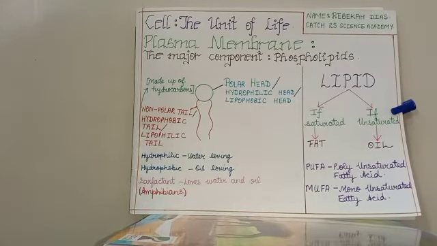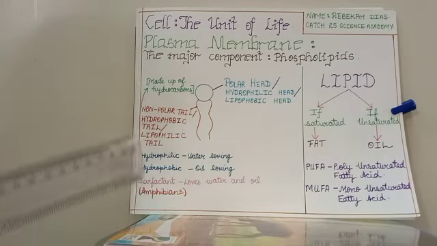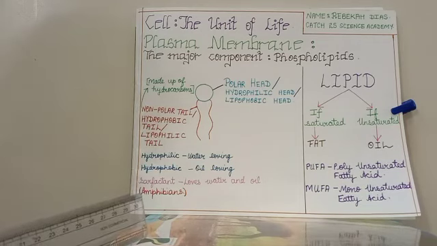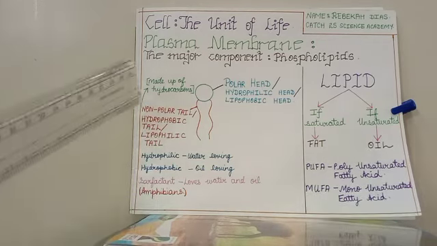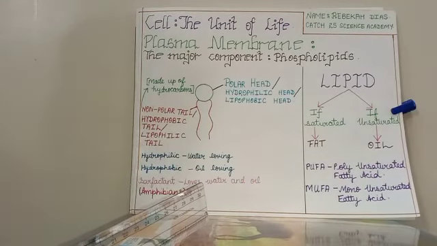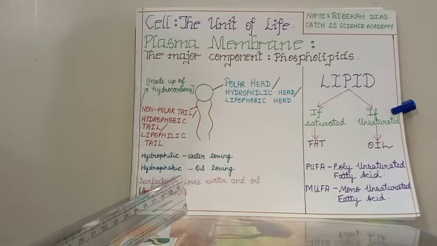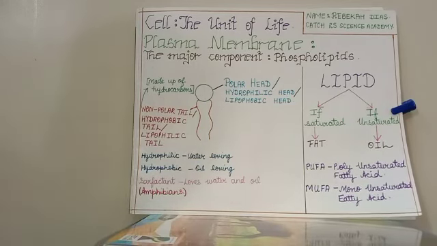Now for more knowledge, the outermost layer in a plant cell is known as cell wall, and under the cell wall we have the plasma membrane, which is also known in other words as plasmalemma or cell membrane. The outermost layer in animal cell is known as plasma membrane.